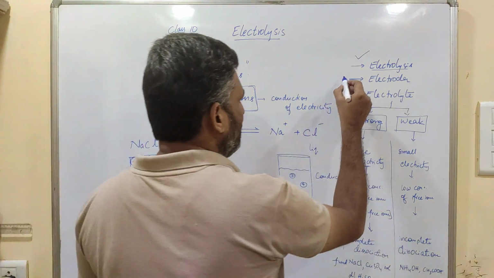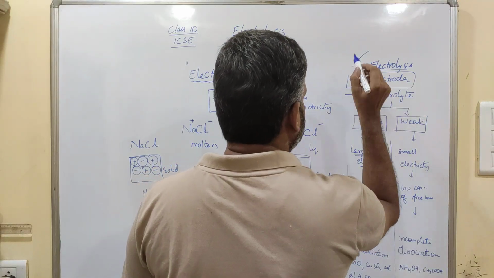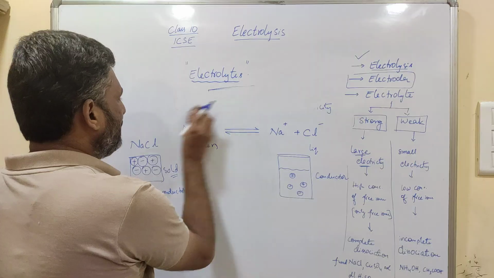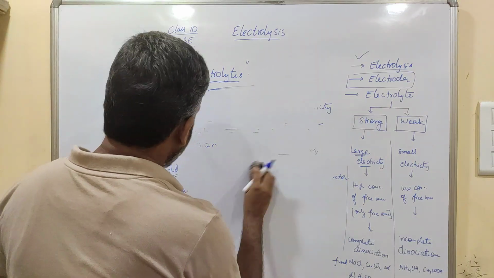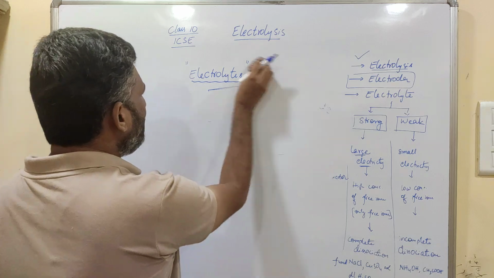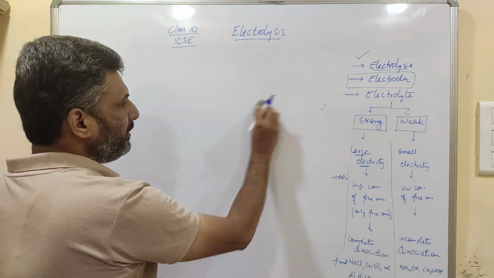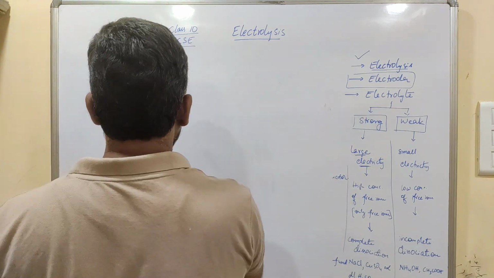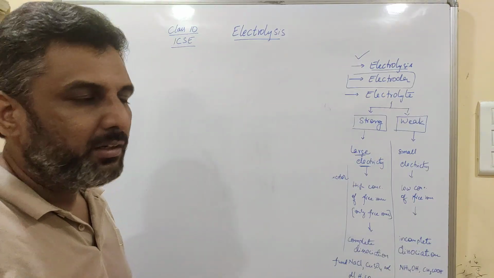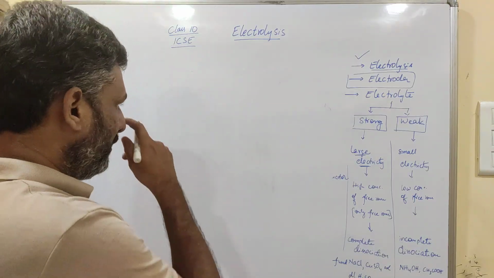And we have a term, electrodes, here. When you carry out this process, electrolysis, you can electrolyze only electrolytes. That means those which can undergo dissociation and conduct electricity, and because of the conduction of electricity, can undergo decomposition.